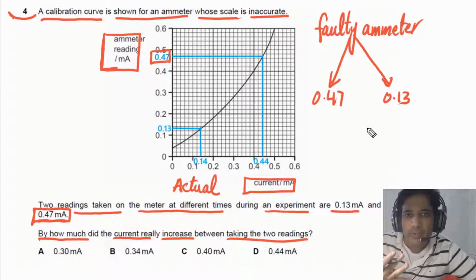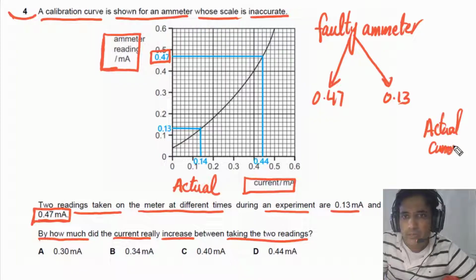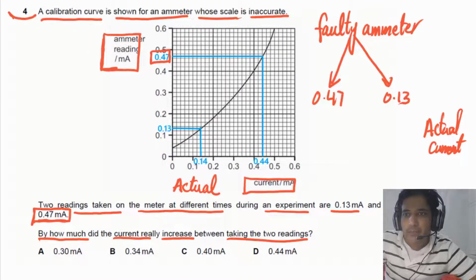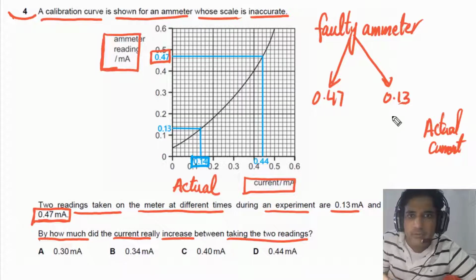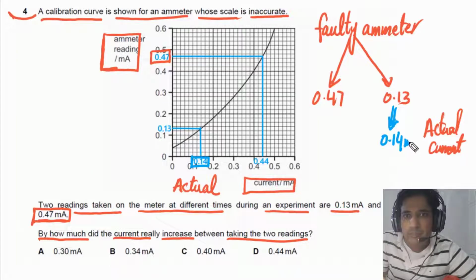Now we need to find out the actual current. The values of actual current we can find from the x-axis. So this is the value of actual current when the faulty ammeter is reading 0.13. At that time, actual current is 0.14 milliamps.